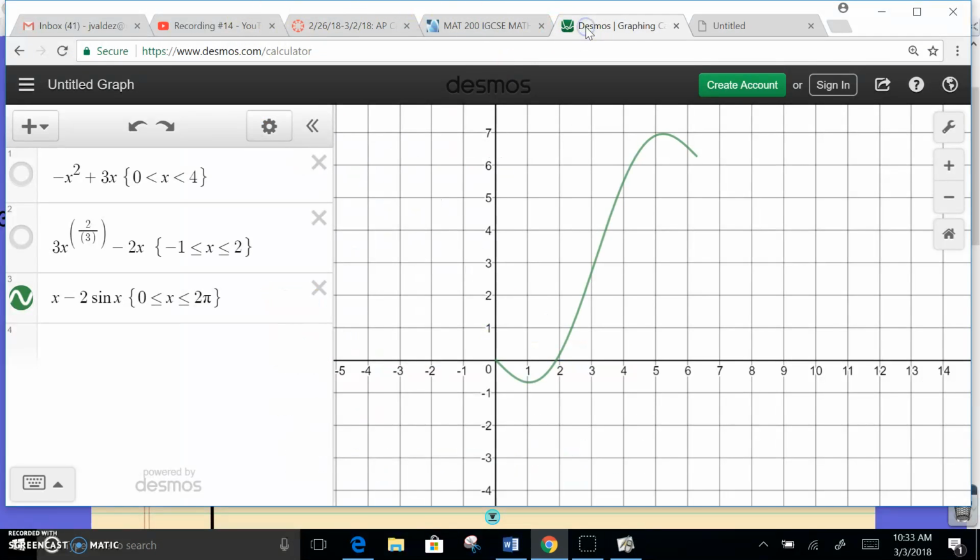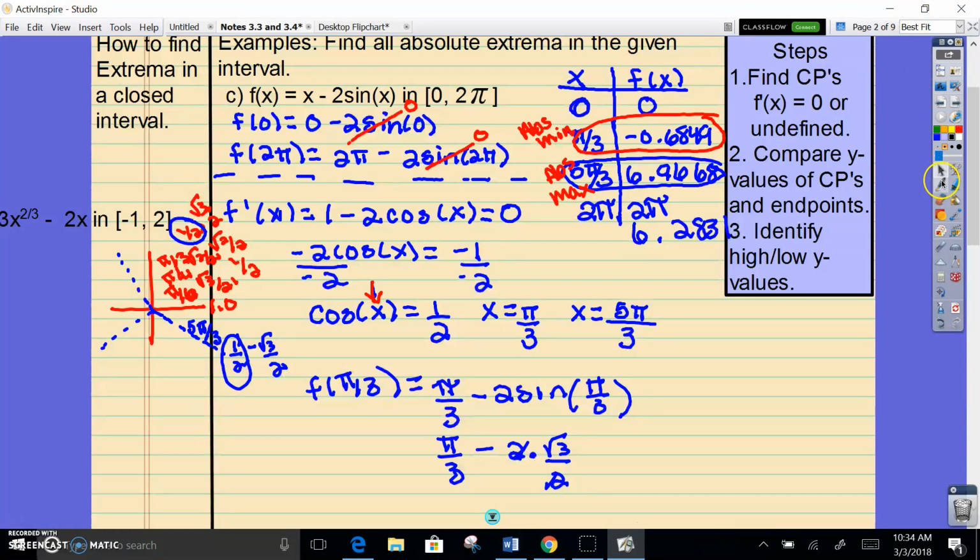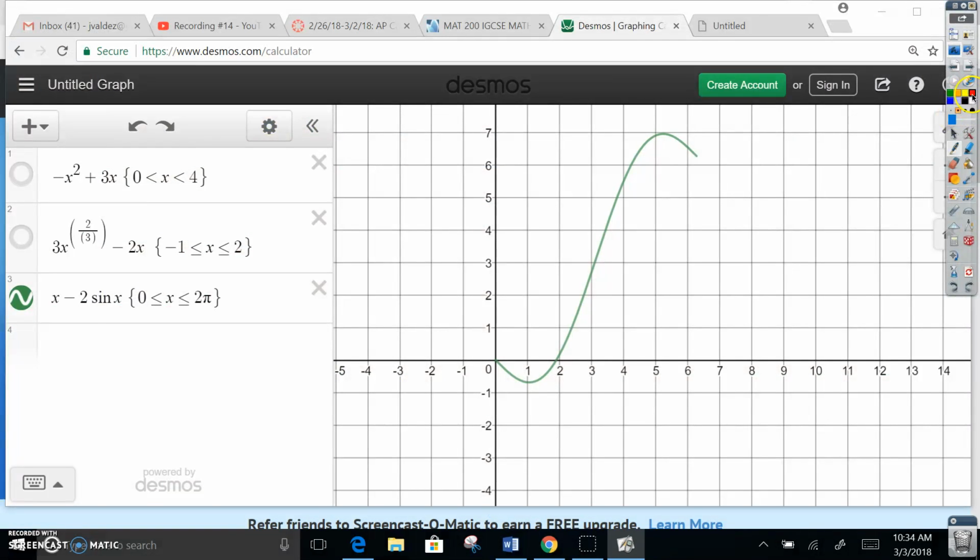See, I have it on Desmos. So I have here the graph. You can see I've cut it off from 0 to 2 pi. You will notice, let me get my writing tool, you will notice that our CPs appear here. It's not quite at 1, a little bit past, so this is going to be your pi thirds, and this one over here is going to be your 5 pi thirds, and that of course is the highest point in the graph.